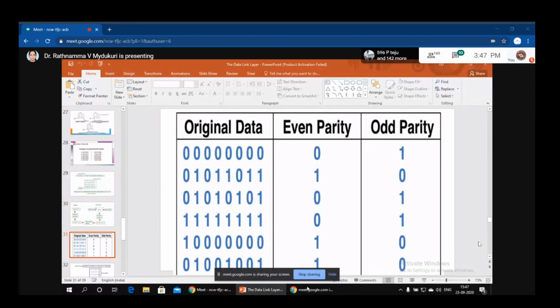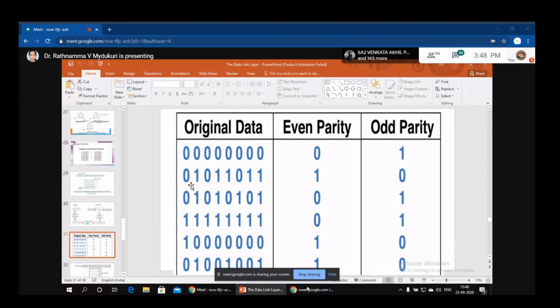Now this is one more example, that is your original data. See, here odd parity is also shown. Now I am sending with even parity. This original data is all zeros. So if it is even parity, place it with 0. Suppose if you want to make it odd parity, you have to place a 1.